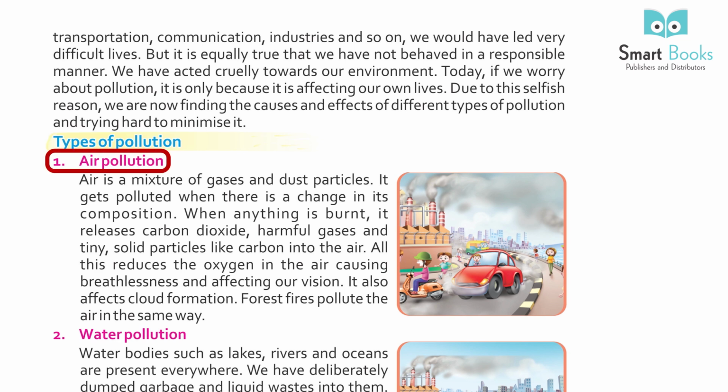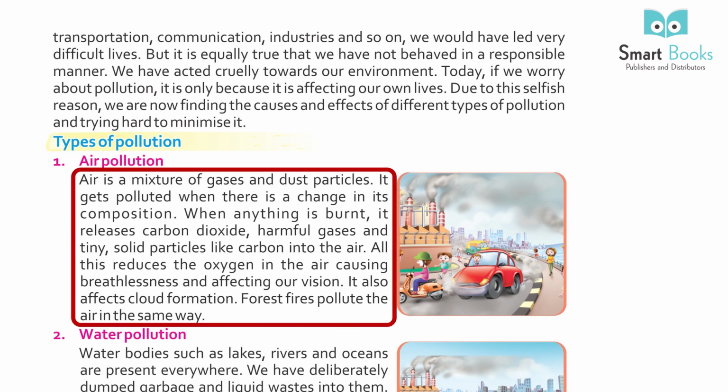Types of pollution. 1. Air pollution. Air is a mixture of gases and dust particles. It gets polluted when there is a change in its composition. When anything is burnt, it releases carbon dioxide, harmful gases and tiny solid particles like carbon into the air. All this reduces the oxygen in the air, causing breathlessness and affecting our vision. It also affects cloud formation. Forest fires pollute the air in the same way.